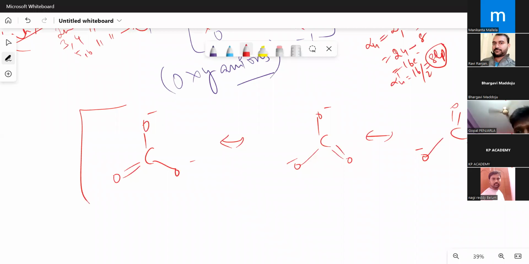Now there comes an idea that when resonance is present, what is the bond order in this species? Means the CO bond order. If they're asking what is the CO bond order in this species, right? Bond order is nothing but what? The number of bonds present between two atoms is called bond order. What I'm trying to tell you is, what is the CO bond order in this species? Come on, please send me the answers.